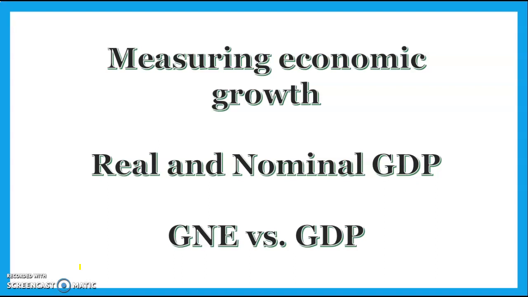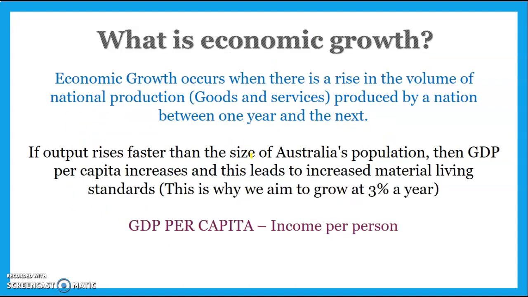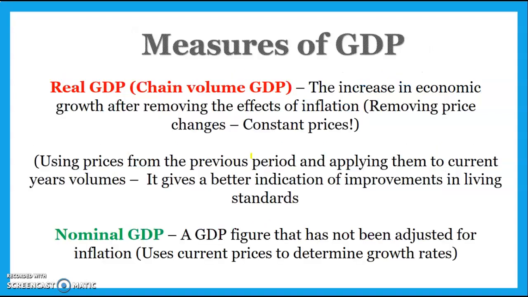So in terms of measuring economic growth, and we'll start this in this video and then finish it in the next one, there are 2 measures of economic growth, real GDP and nominal GDP. Economic growth occurs, as we said, when there's an increase in the real value of production, and when the increase in real value of production is greater than population growth, then income per person increases. I'll discuss this quickly now, and then we'll talk about how to calculate both in the next video.